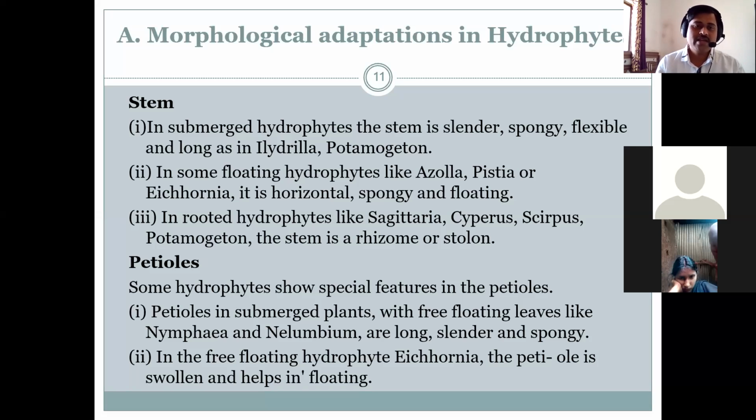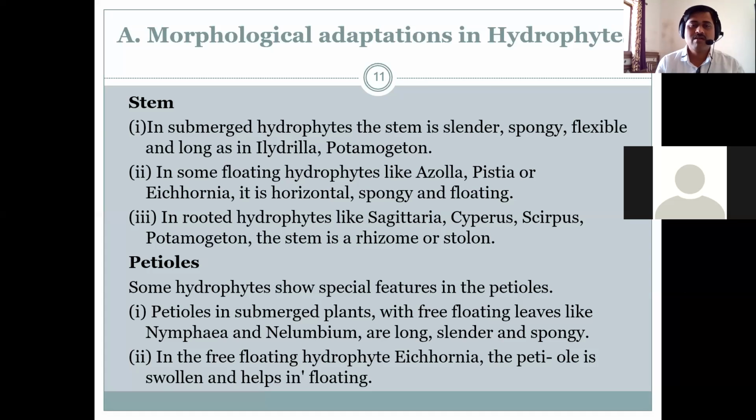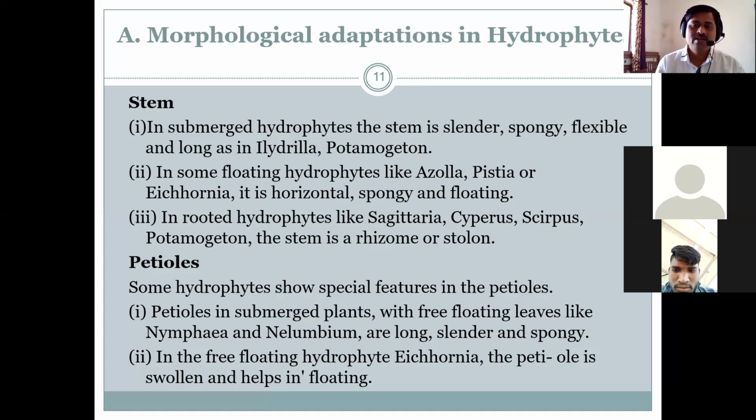In some floating hydrophytes like Azolla, Pistia, or Eichhornia, the stem is horizontal, spongy and floating.